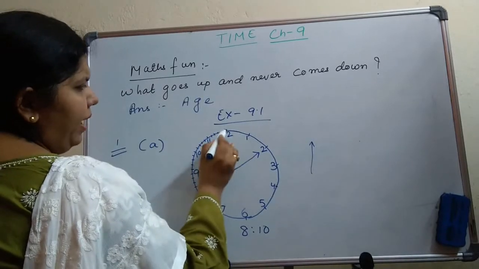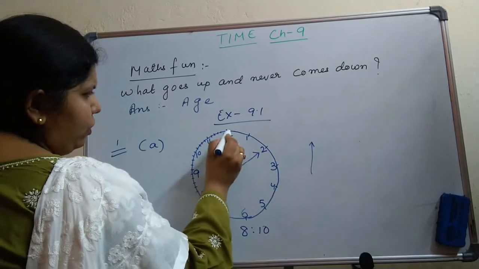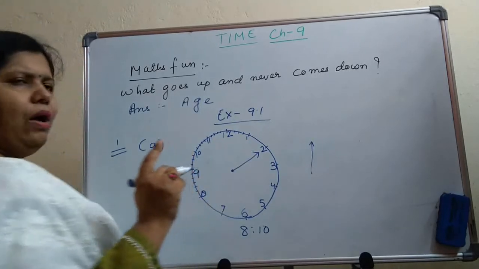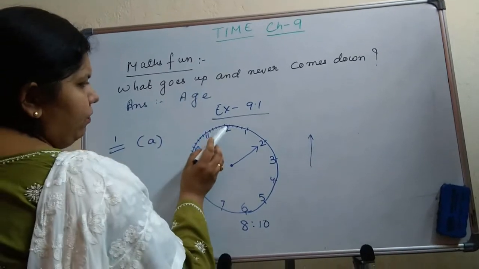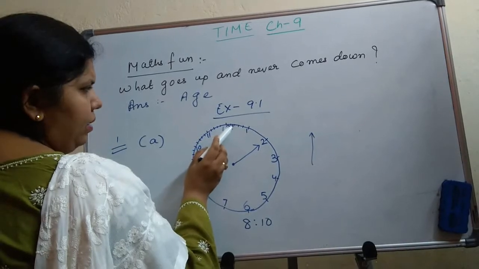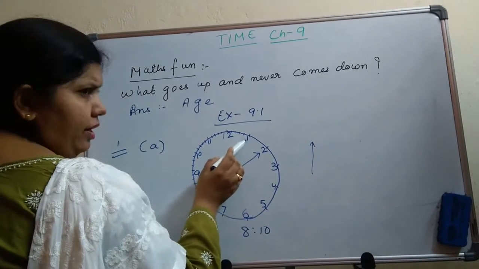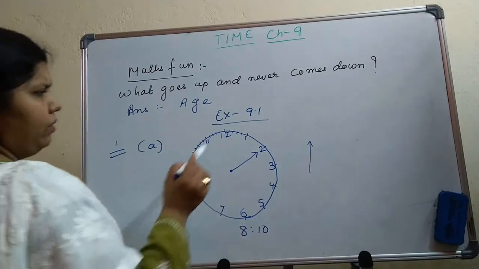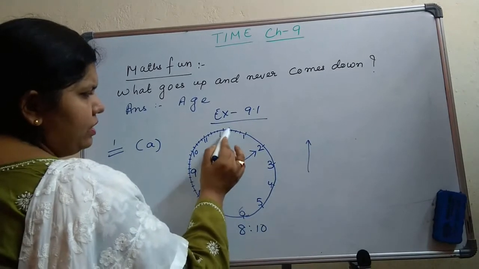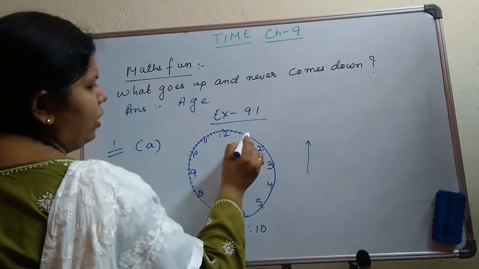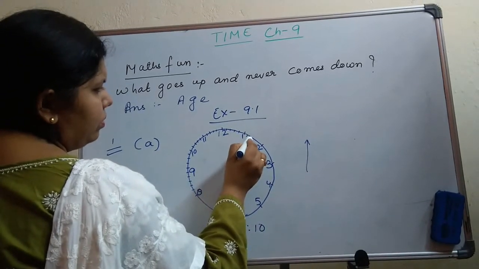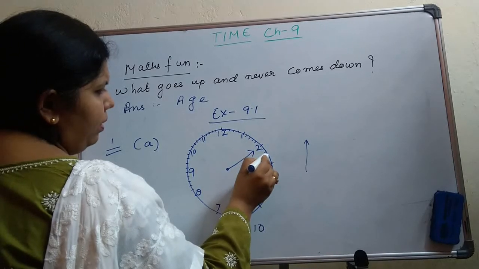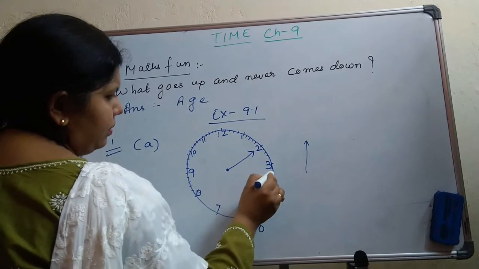Between two main divisions, you make 4 small divisions like this. Because how we count is, the first small division becomes 1, 2, 3, 4 and the 5th division is your next number. Like this we count. So between two big divisions, make 4 small divisions also. Okay children, I hope you all are understanding this.